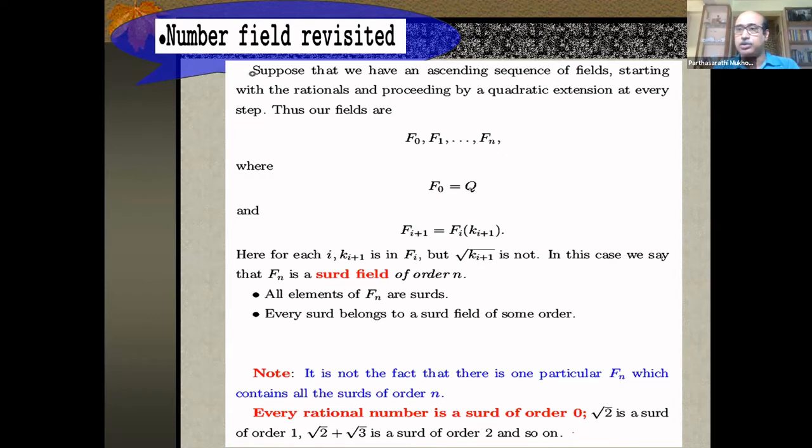Of course, not the other way around. Cube root of 2 is also algebraic, but that's not a surd. Cube root of 2, I don't know how to construct. My machine will not allow me to construct cube root. My machine's restriction is square root only, and I am investigating the whole thing with that limitation: addition, subtraction, multiplication, division, and extraction of square root.